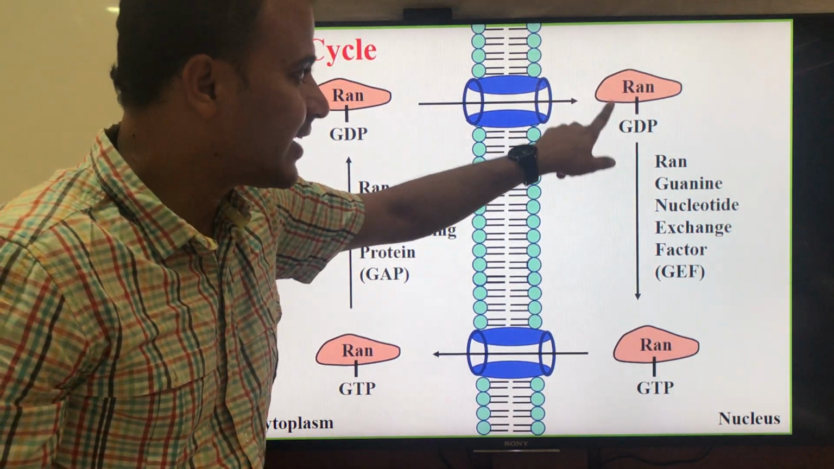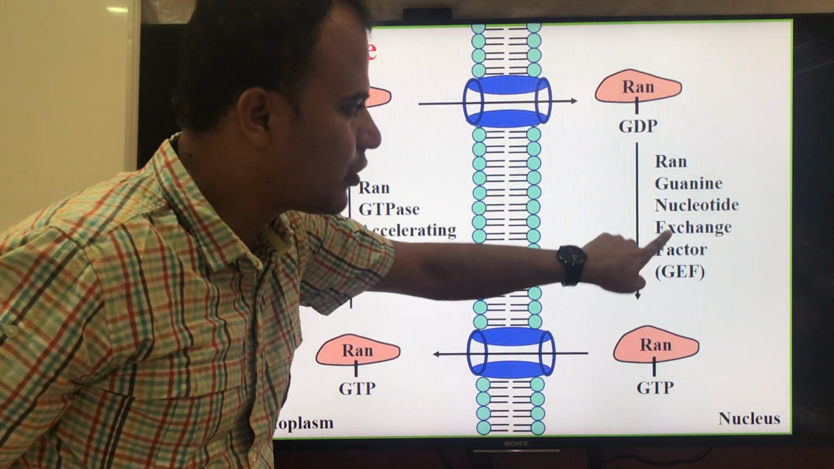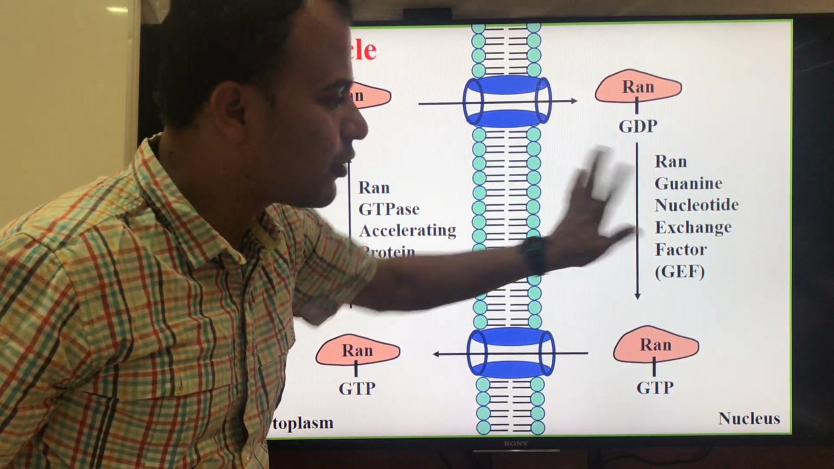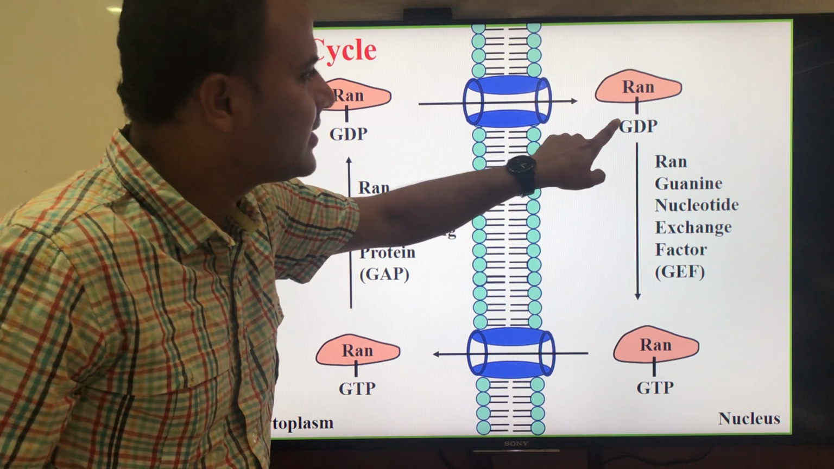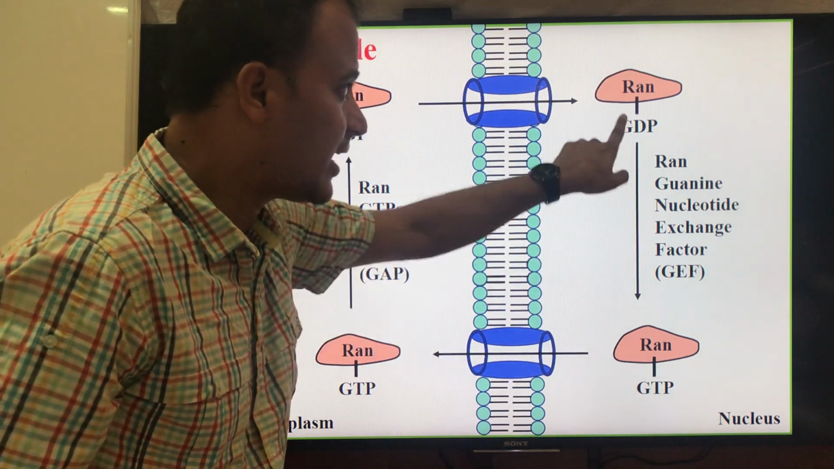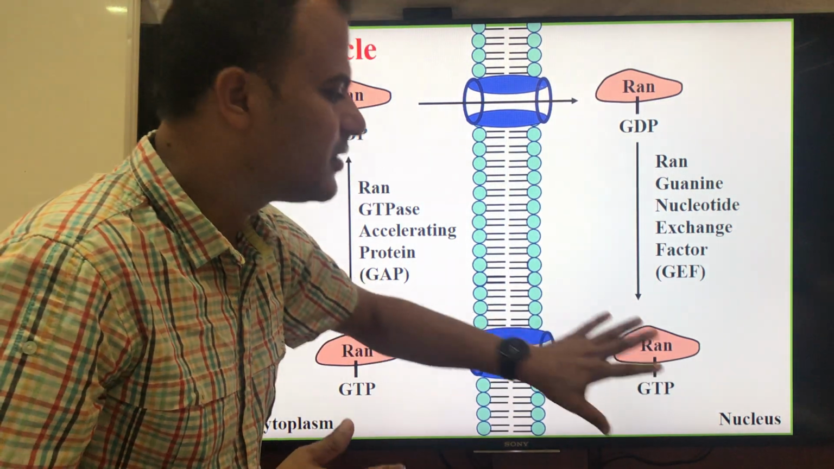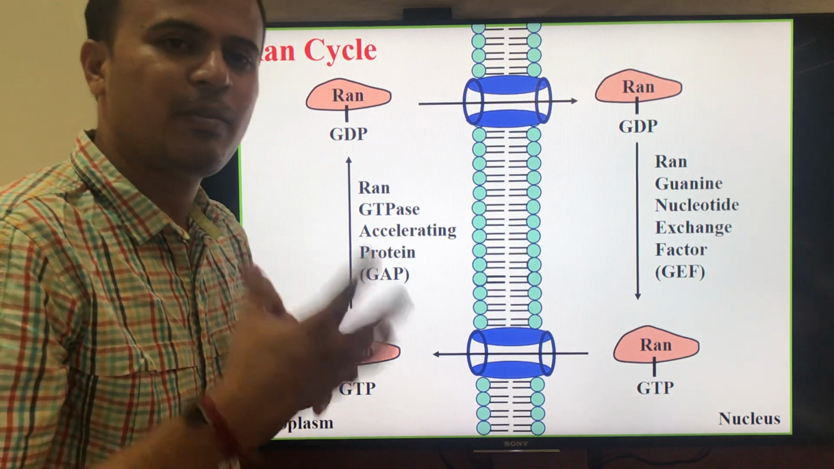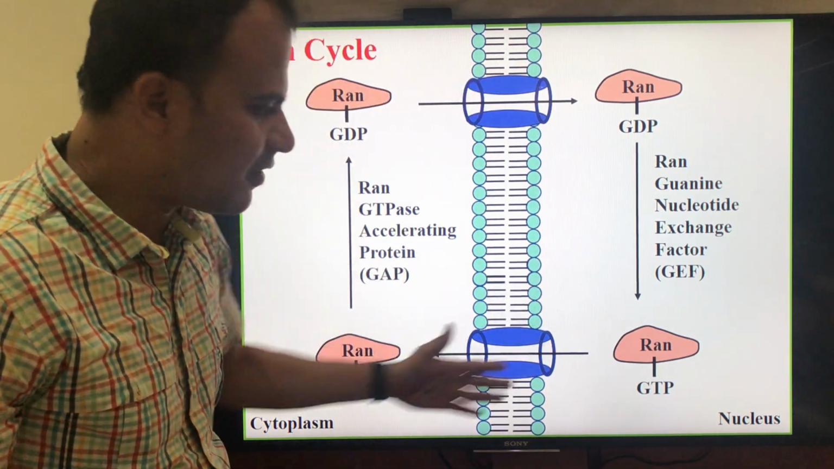In the nucleus, RAN-GDP encounters another protein called RAN guanine nucleotide exchange factor, or RAN GEF. The function of guanine nucleotide exchange factor, as the name itself suggests, is that it exchanges GDP with GTP. So immediately RAN shifts from GDP to GTP bound form. Now this RAN protein is ready for the next recycling of the importin cargo. Therefore, you can see that there is a cycling of this protein.